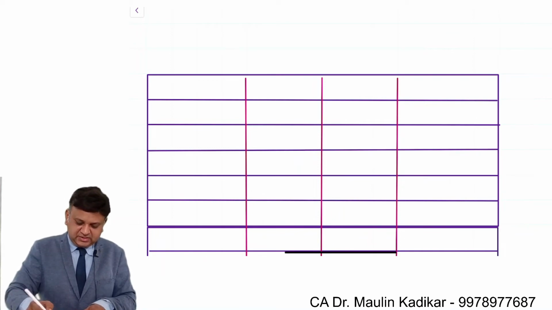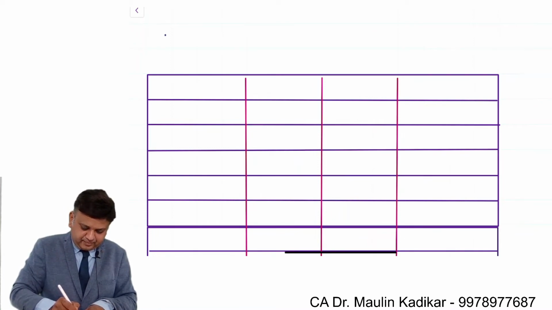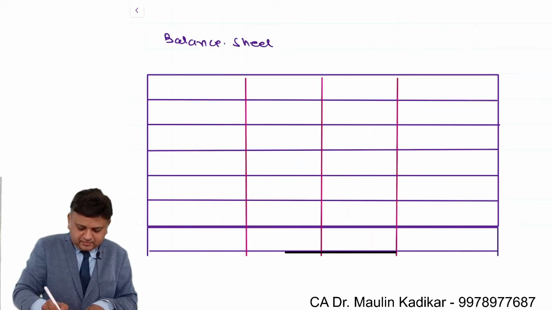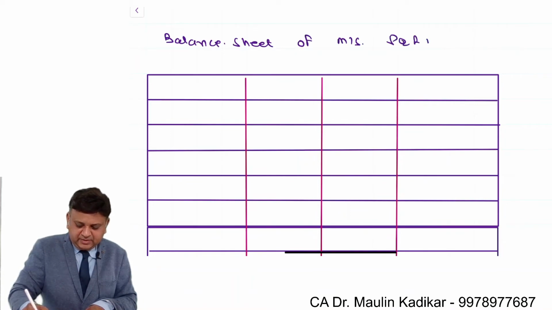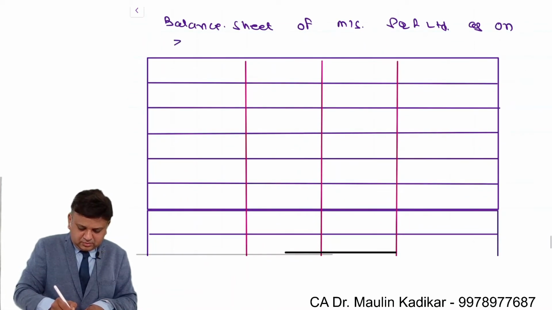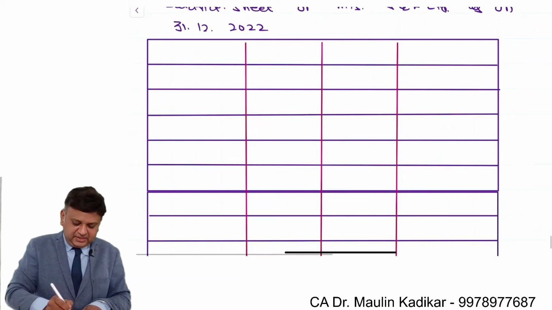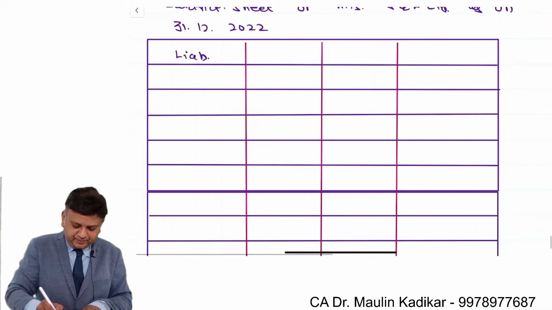So now the final answer is the balance sheet of Messrs. PQR Ltd as on 31st of December 2022. We will have liability side, amount, asset side and amount.